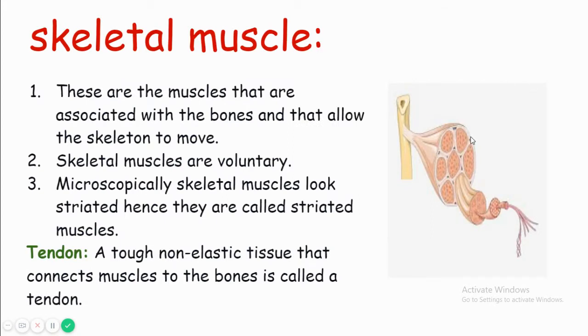So look at this diagram again. First, the muscle contracts. When the muscle contracts, it pulls the tendon. When it pulls the tendon, that tendon pulls the bone. And due to the pulling of the bone, the movement takes place.